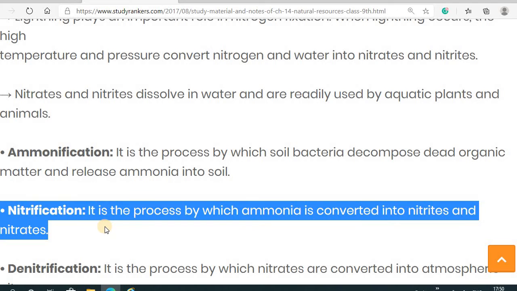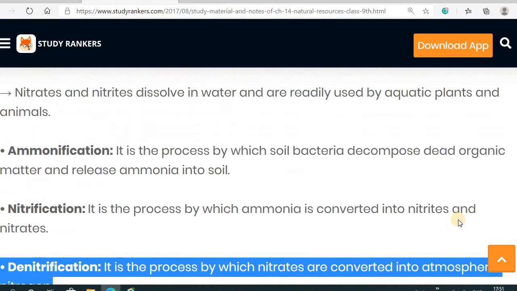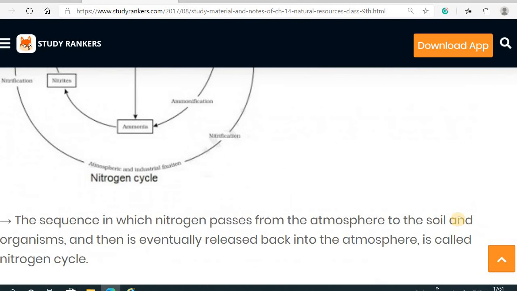Then nitrification is the process by which the ammonia is converted into nitrites and nitrates. So that process is known as nitrification. Then denitrification is the process by which the nitrates are converted into atmospheric nitrogen. Whatever nitrites and nitrates are formed by the nitrification process are then converted into atmospheric nitrogen by the process called denitrification. So this is the nitrogen cycle.